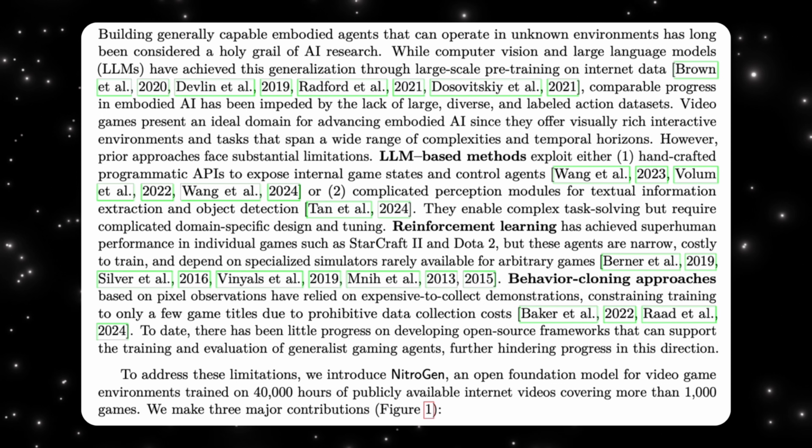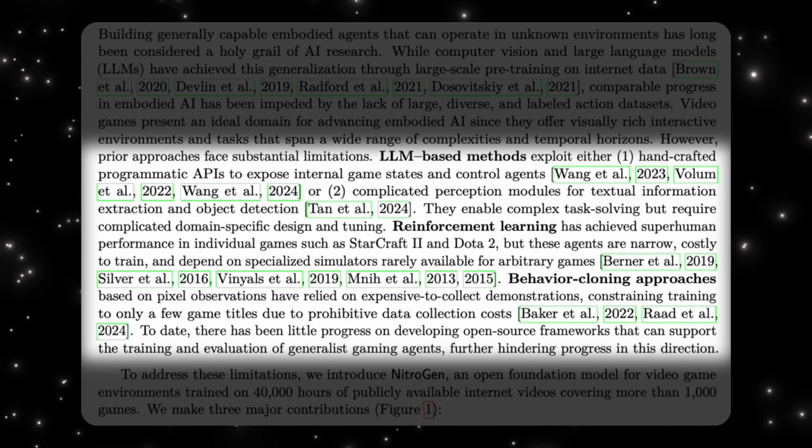But until now, most approaches have hit serious roadblocks. Some systems use large language models, but they rely on custom APIs that expose internal game states. Others need complex perception systems just to read text or detect objects on screen. They work, but only with heavy game-specific engineering. Reinforcement learning is another option. This is how we get AlphaGo, StarCraft bots, and Dota agents. But those systems are extremely expensive, narrowly specialized, and require custom simulators that most games don't have. They're impressive, but they don't generalize.